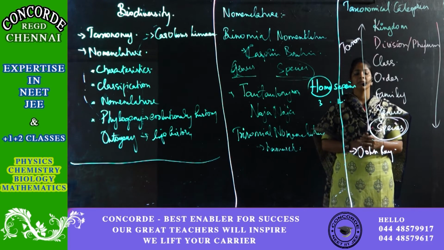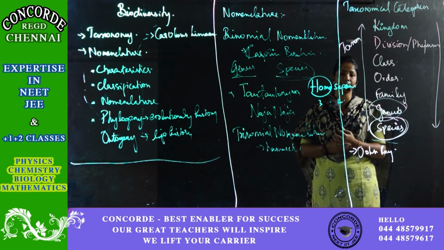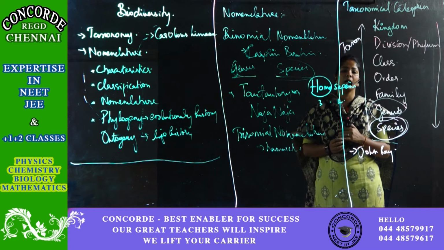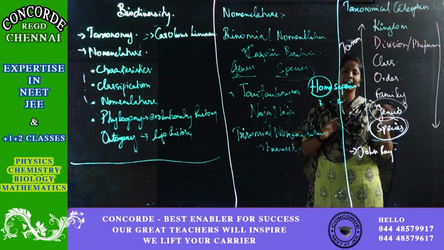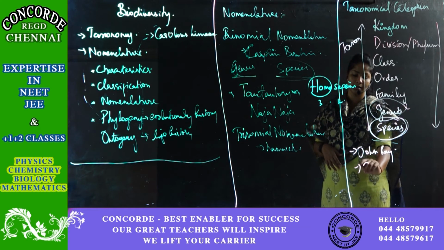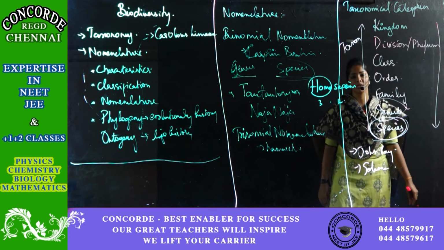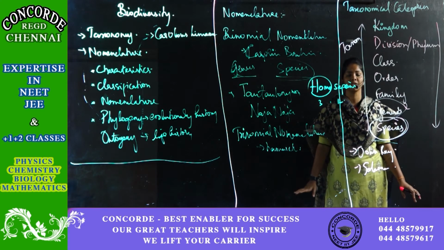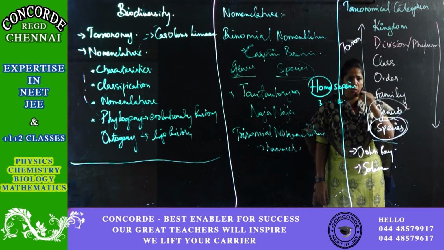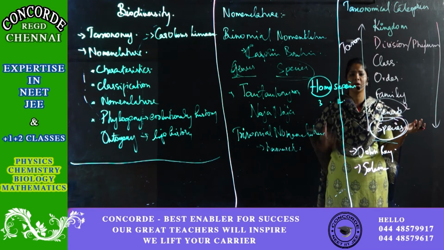Next comes your genus. Compared to species, in genus the characteristics are less common. In species it is more common, in genus it is comparatively less common. For example, potato, brinjal, all these vegetables come under the family called Solanaceae. So you can say they're all coming under the same genus. Genus in the sense, comparatively they'll have fewer characteristics, but they're not very distant relatives. Potato and brinjal, you can see, have a lot in common.